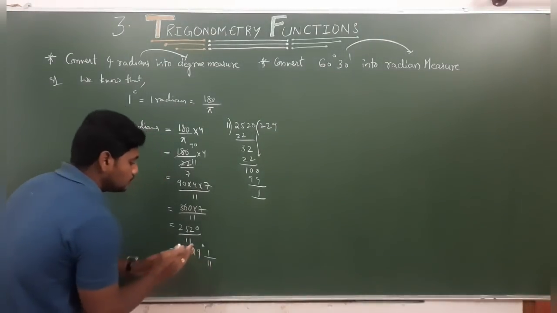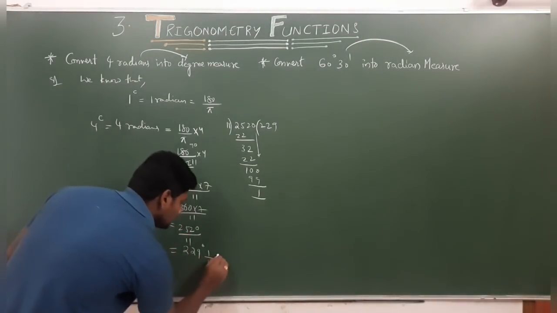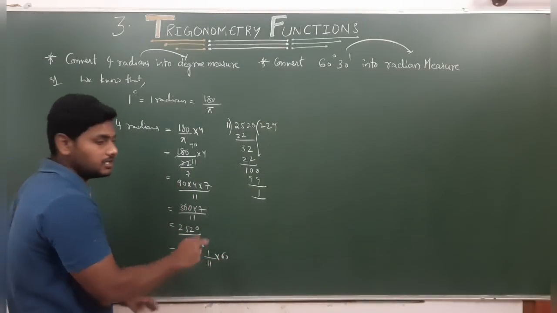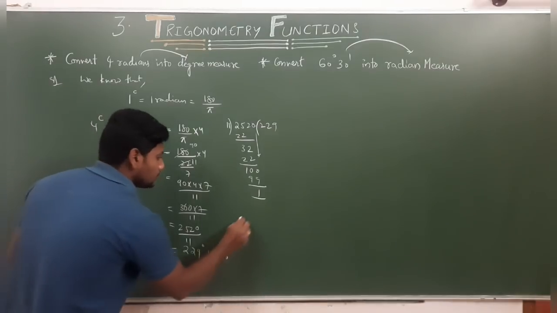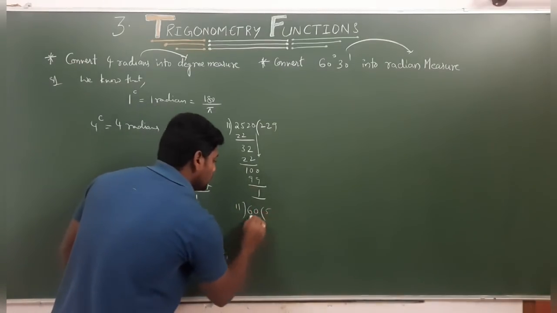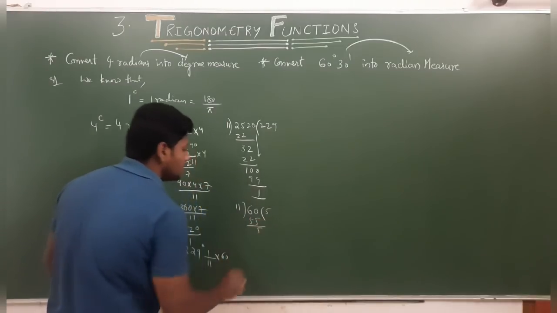To convert this into proper degrees, you need to multiply by 60. So this is in terms of degree. To convert into minutes, 1 by 11 into 60, nothing but 60 by 11. 11 5s 55, 5 is the remainder.